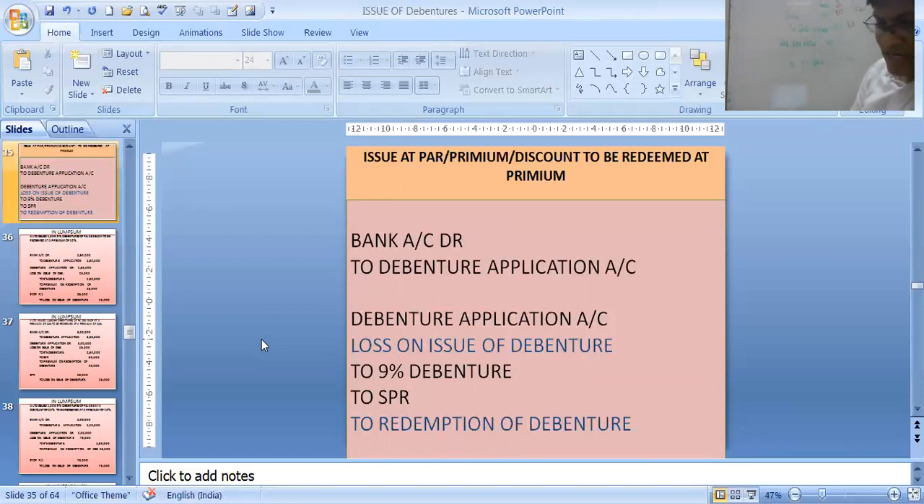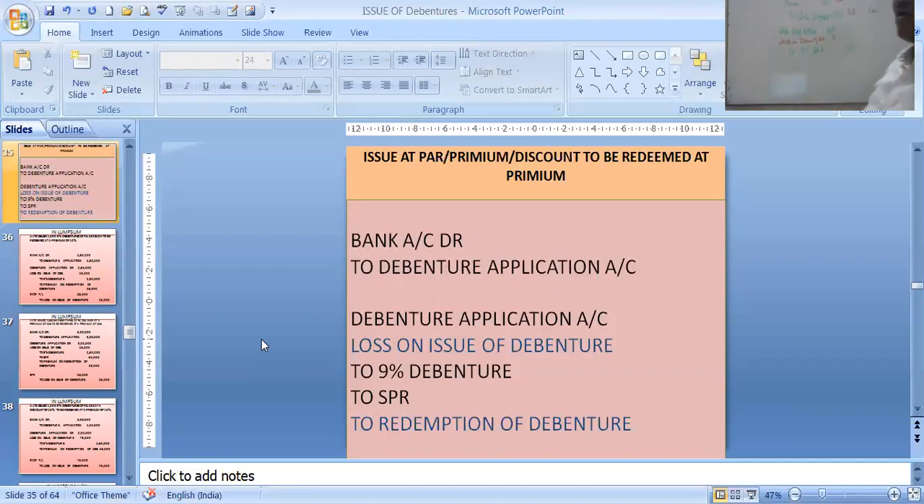But suppose we are redeeming the debentures at 5% premium, students. If we are redeeming the debentures at 5% premium, that means 5 rupees. So in that case, a loss entry will come. In the future, we are going to suffer some loss. As per the conservatism, prudence principle, the future loss we are writing now. Loss on issue of debentures. 5 rupees we have to pay more. For a 100 rupees debenture we have to pay 105 rupees.